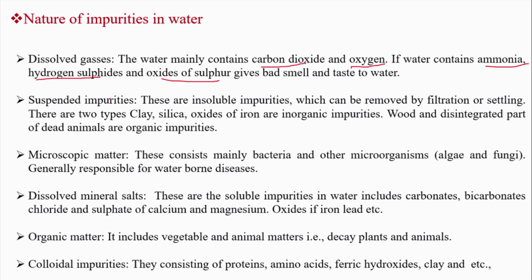Coming to the second impurity, suspended impurity. Suspended impurity means inorganic salts such as clay, silica and oxides of iron cause a suspended impurity. So these are the fine particles suspended in the water. They won't form a precipitate. At the same time, they will not float on the surface.